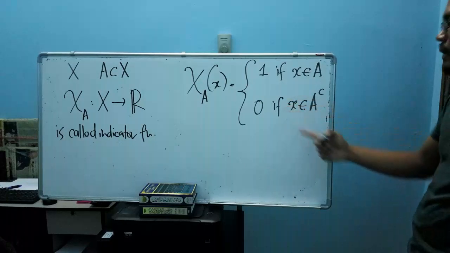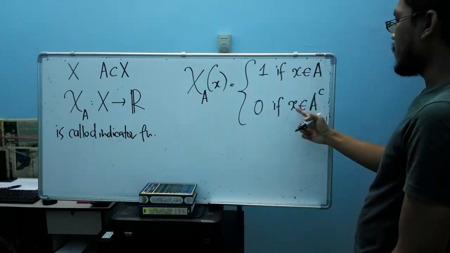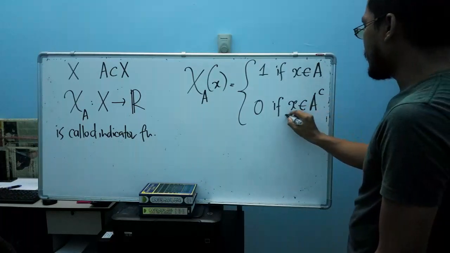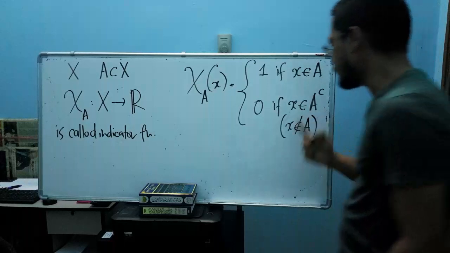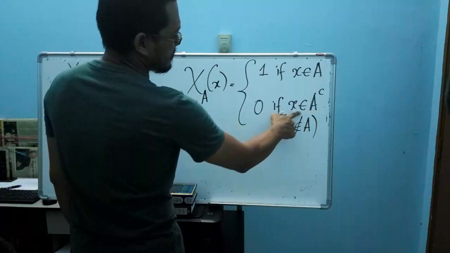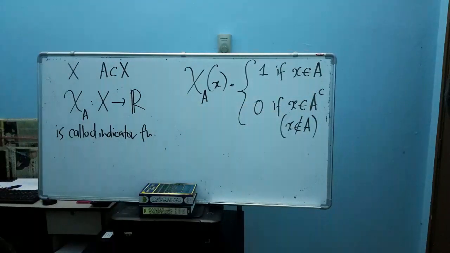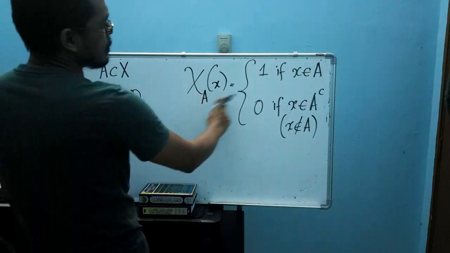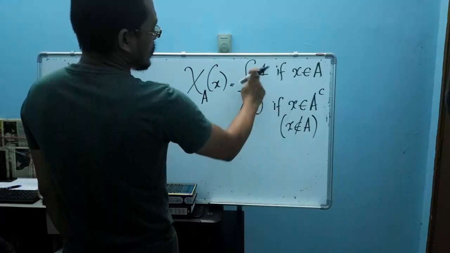In other words, x being an element of A complement means that x does not belong to A. So x is not an element of A, x is an element of A complement, meaning that x doesn't belong to A. Of course, such a function has these two values, 1 and 0.